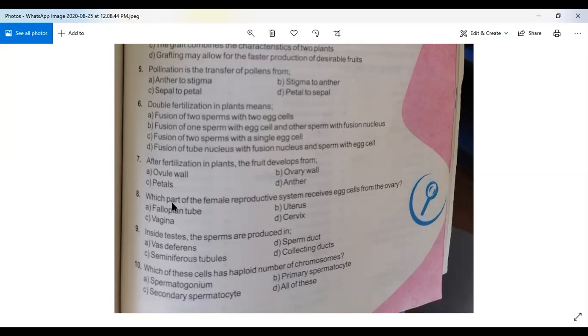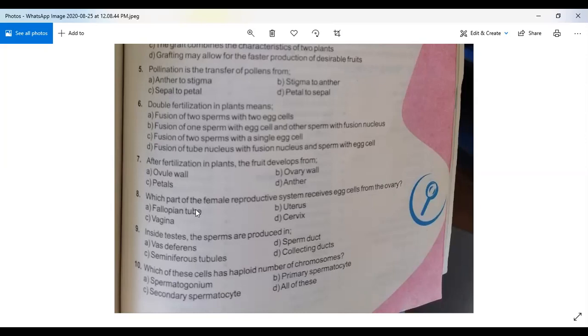Now we will go to question number 8. Which part of the female reproductive system receives egg cells from the ovary? It means that you have to tell the part of the female reproductive system which receives the egg cells from the ovary. Okay.